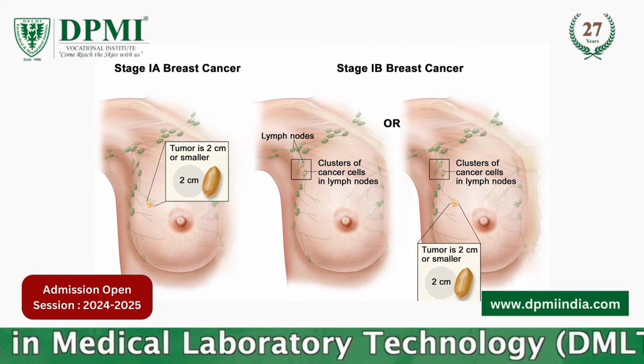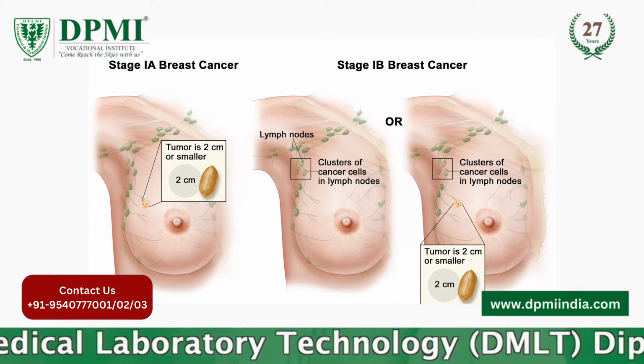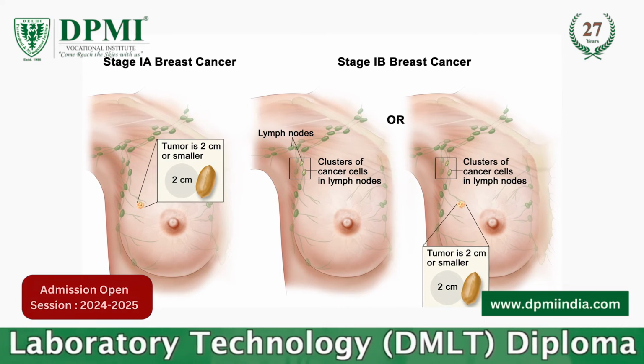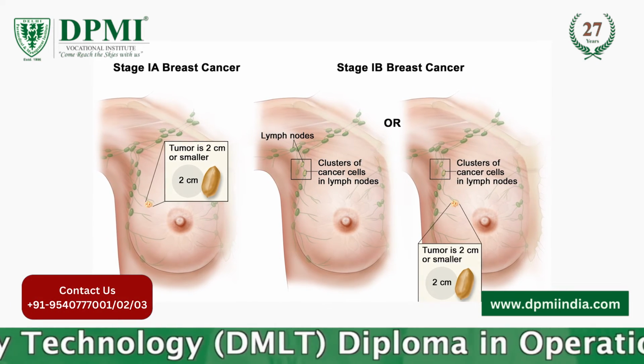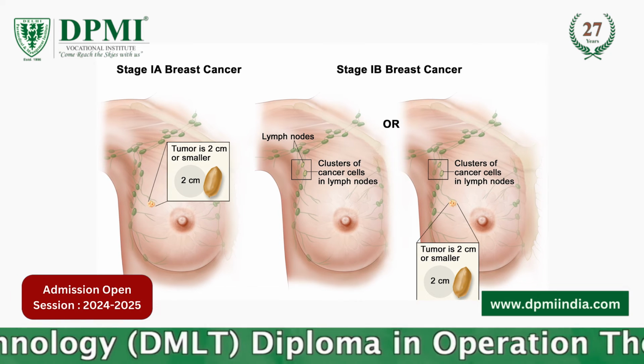Stage 1. This stage is usually a cancer that has not grown deeply into nearby tissues. It also has not spread to the lymph nodes or other parts of the body. It is often called early stage cancer.